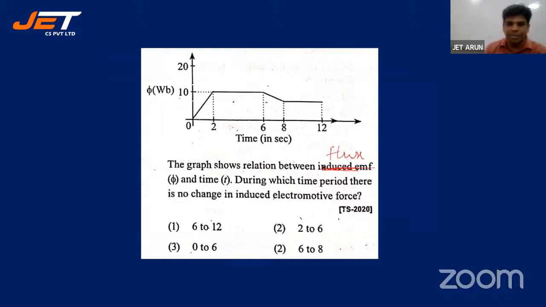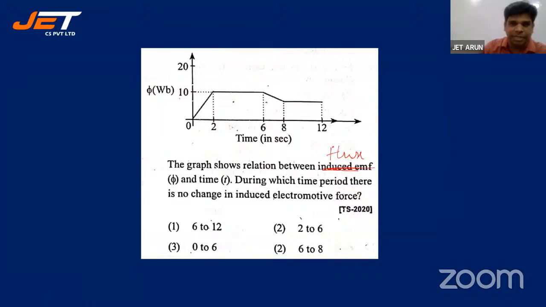Flux and time t, during which time period there is no change in induced electromotive force. Is it between 6 to 12 seconds? Or 2 to 6 seconds, 0 to 6 seconds, 6 to 8 seconds. చూడండి గ్రాఫ్ ఎలా వేరీ అవుతుంది. ఫస్ట్ లీనియర్ ఉంది, స్ట్రైట్ లైన్ ఉంది, మళ్ళీ కాన్స్టెంట్ ఉంది, మళ్ళీ తగ్గుతుంది, మళ్ళీ కాన్స్టెంట్ ఉంది.